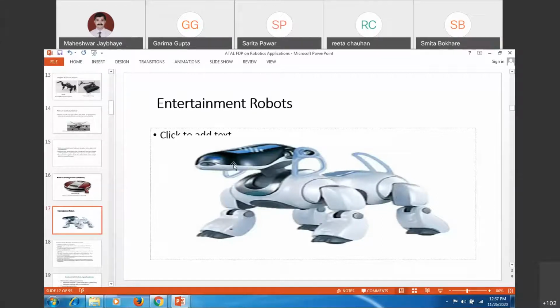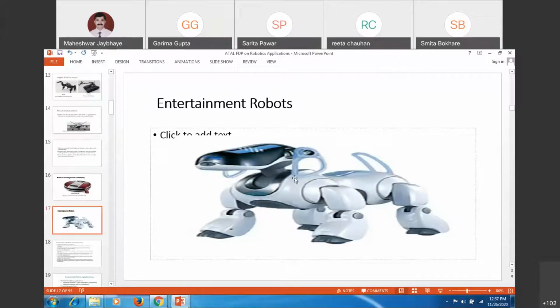It can also bark, move the head, or maybe make different noises, sing a song. Likewise, the tail can be moved or shaken. So likewise, the feelings can be obtained with the help of AI.